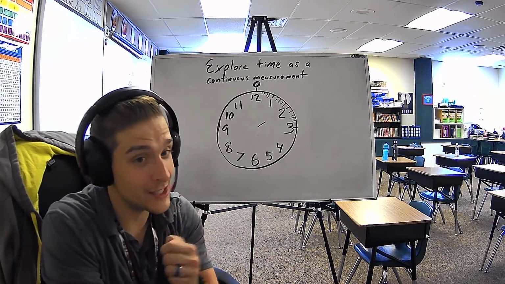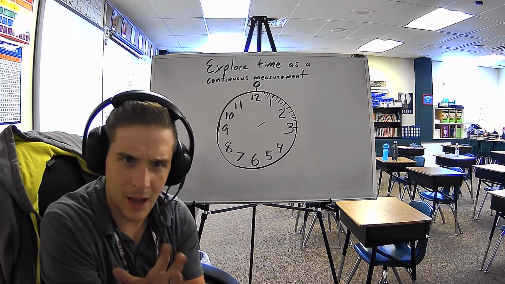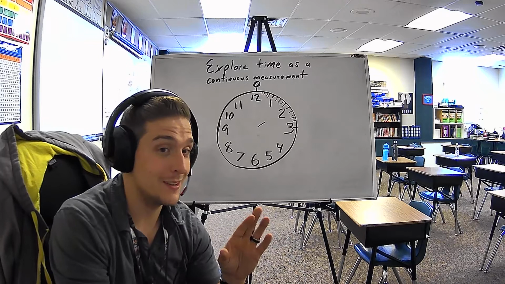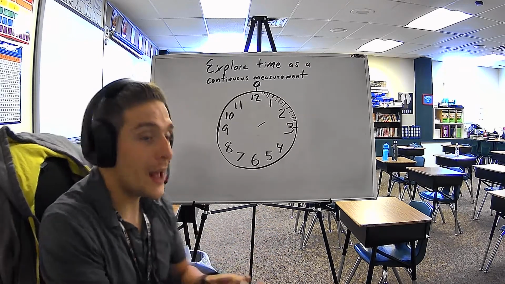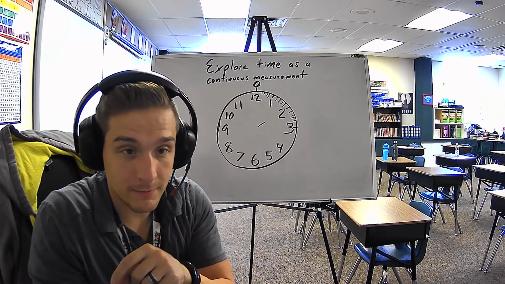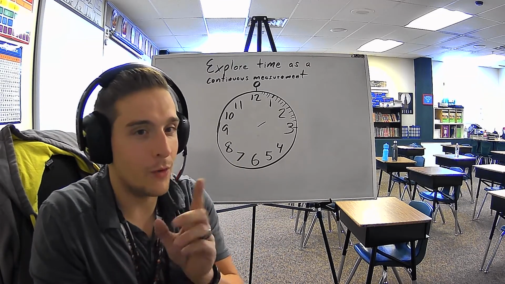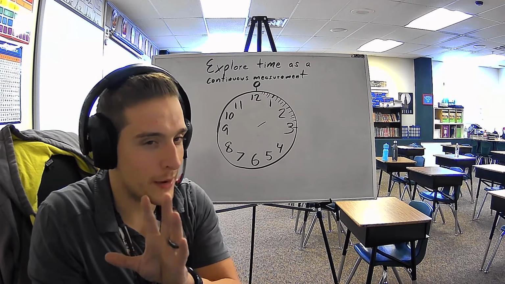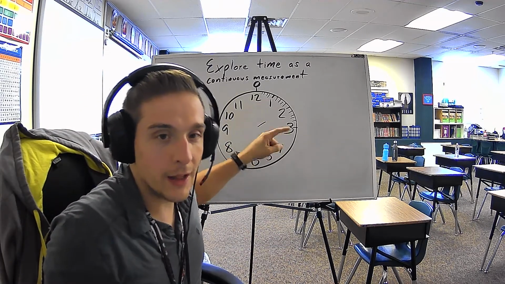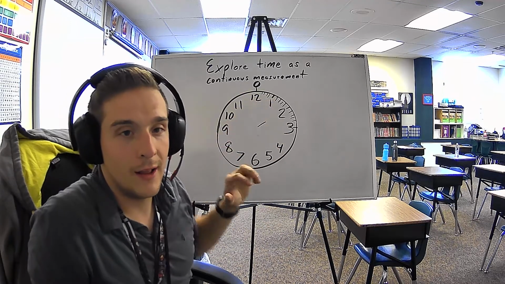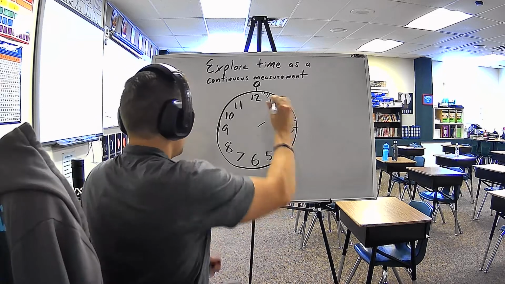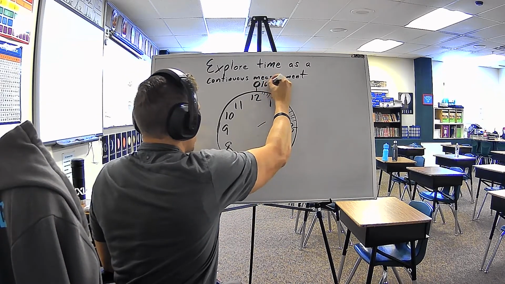Now, once again, this is one of those things that can be a little confusing about time. So the 12 represents more than just 12 and 0. It actually represents 0 and 60. Now, it's a little weird on that one. And when we throw the hour hand into this, it will make a little bit more sense. It's kind of making smaller groups, and then when you make it all the way around the clock, it's making a bigger group. And I'll explain once again in a second. So this is 0 or 60.